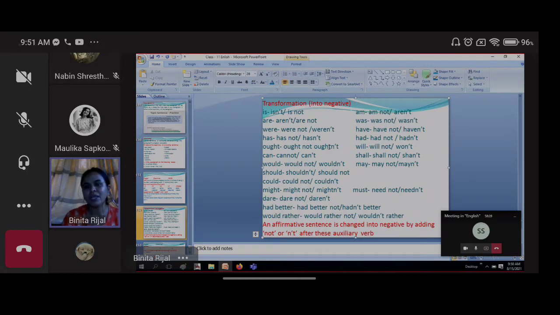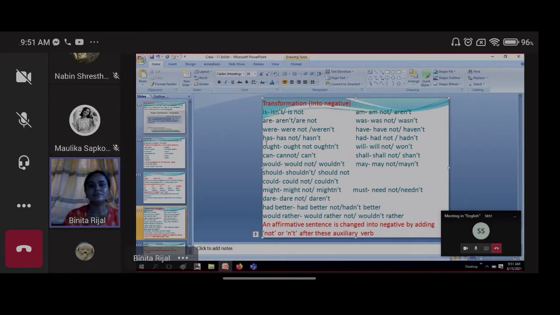And tomorrow we'll discuss this also: if has plus verb 3 will be there, then how to change it into negative form. The question will be asked in the exam. In the final also it was asked, how to change into negative, how to make the question. Interrogative form means the question form, so you have to be very careful.